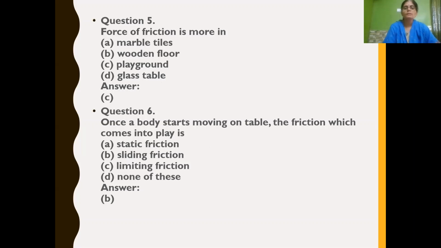Next question. Once a body starts moving on a table, the friction which comes into play is... Moving means it is sliding. It slides over one another. So whenever you see something starts moving, it is sliding friction. When it is not in motion, when it is at rest, it is static friction. When it rolls over, it is rolling friction. Here, when it starts moving, it is sliding friction. So the correct option is B.